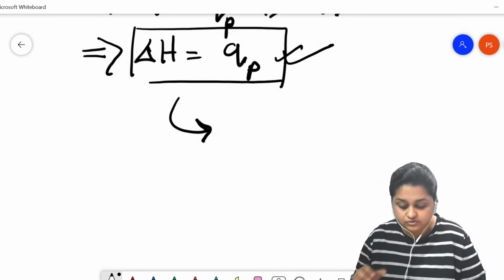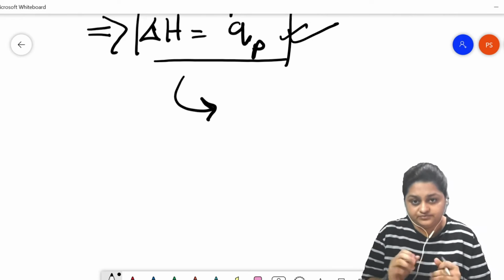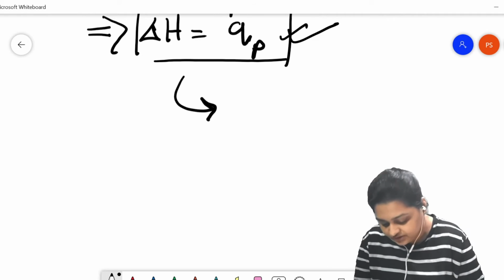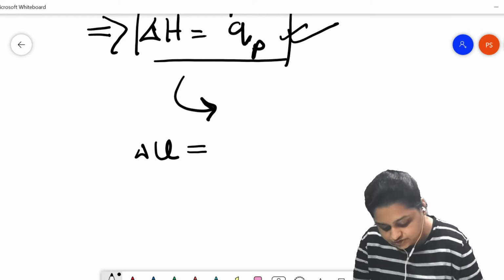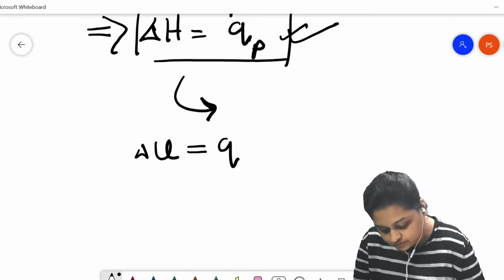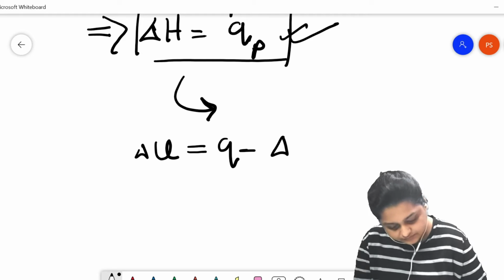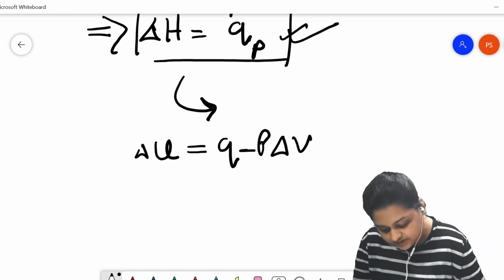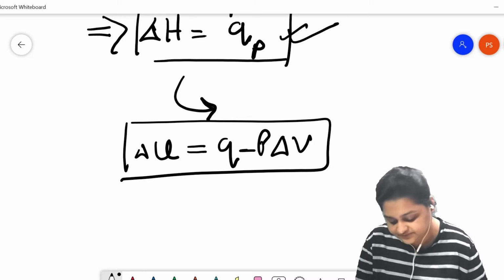Let's try to establish the change in the internal energy definition in this way also. Now, we know that delta U equals Q minus P dV. This is the mathematical form of the first law of thermodynamics.